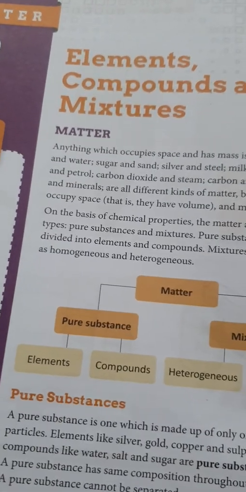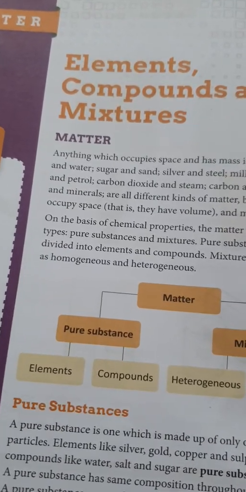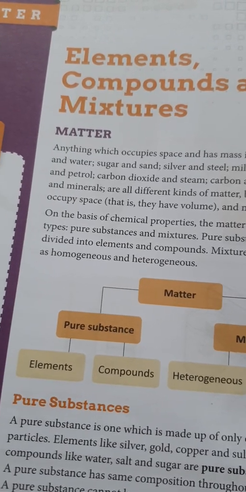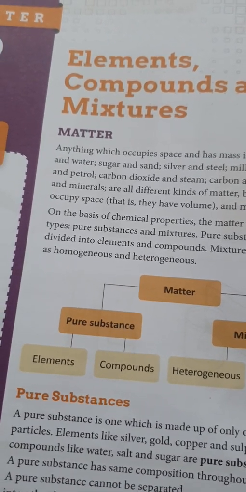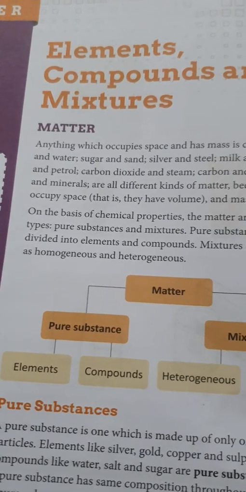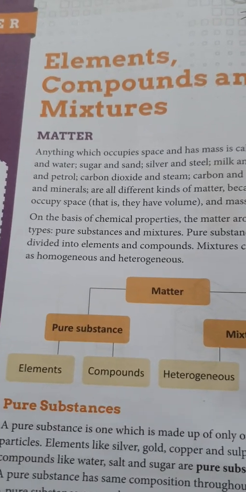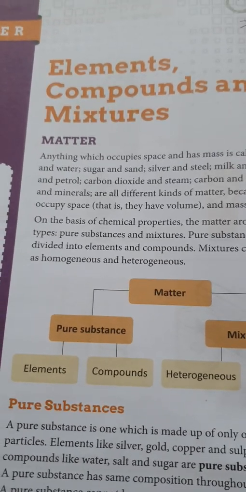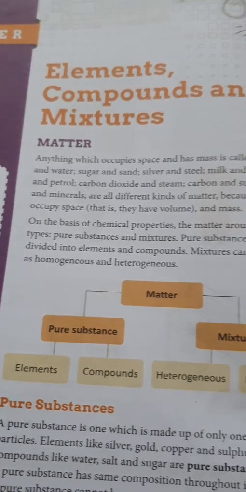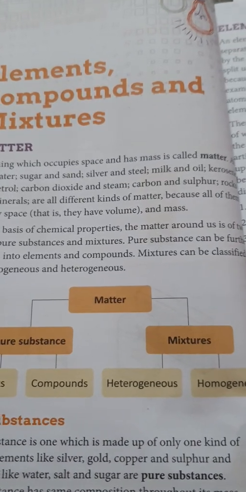So, matter is defined as anything that has mass and takes up space, or you can say it has volume. That is matter. Now, over here I used the word mass. What is mass?